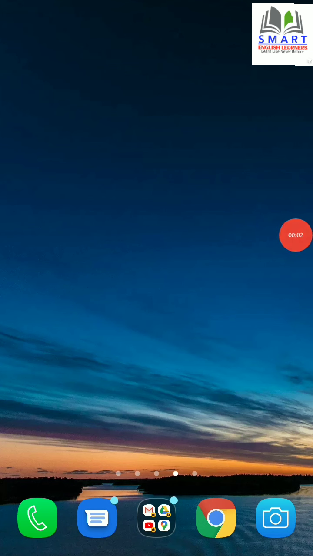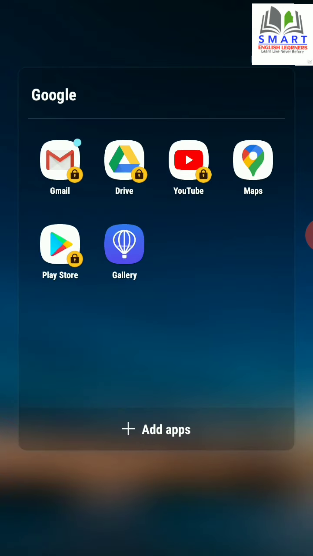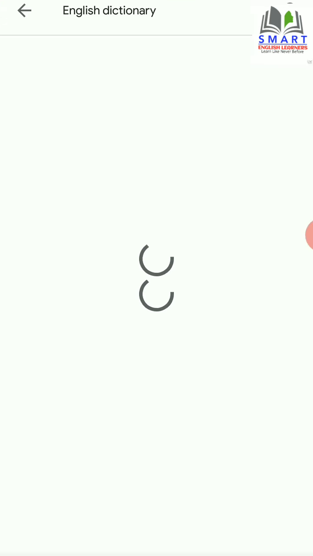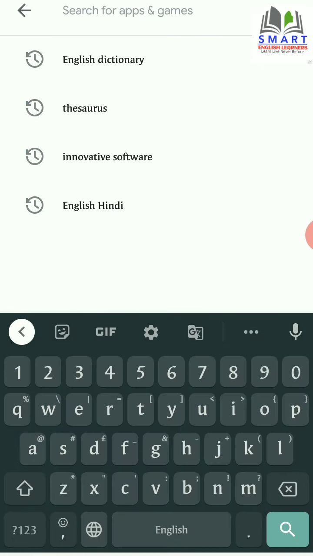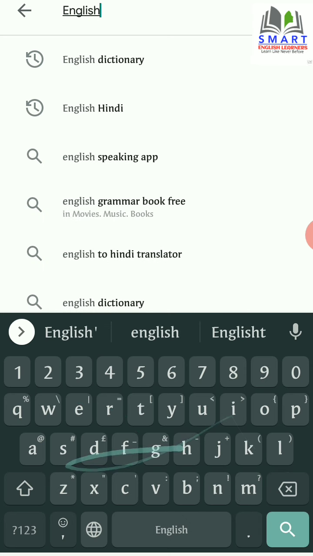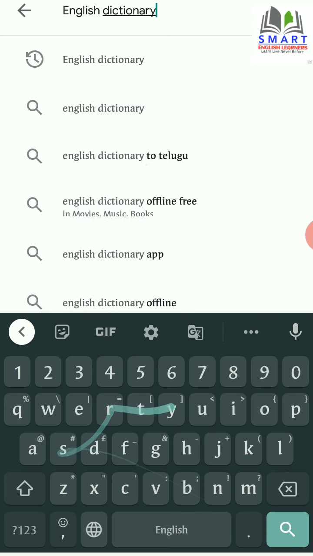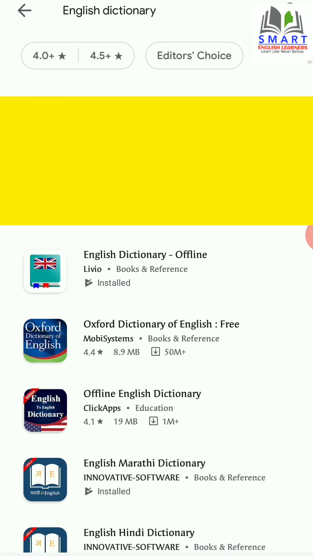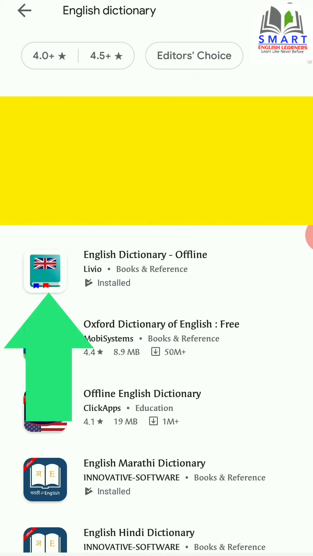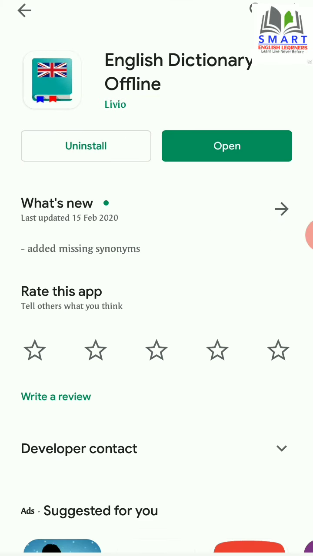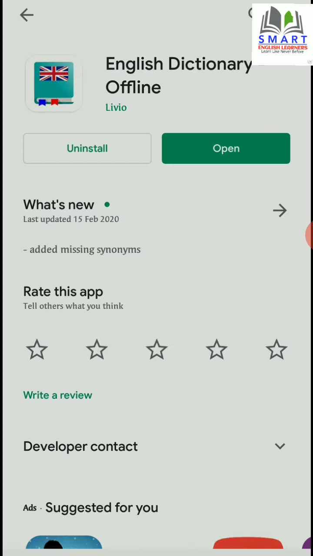So here we are. Please note that the apps I'm talking about, I have been using them for quite some time. So let's go to the Play Store and type in the search bar English dictionary and search for it. The first of the three dictionary apps I'm going to talk about is this one. I have it already installed in my mobile. So let me just open it.